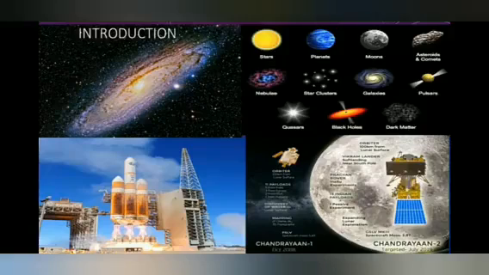So first, introduction. Have you ever watched the clear sky in the night? We will be delighted when we see countless number of stars and the beautiful moon. The science which deals with the study of stars, planets and their motions, their positions and compositions is known as astronomy. The stars, the planets, the moon and many other objects like asteroids and comets in the sky are called